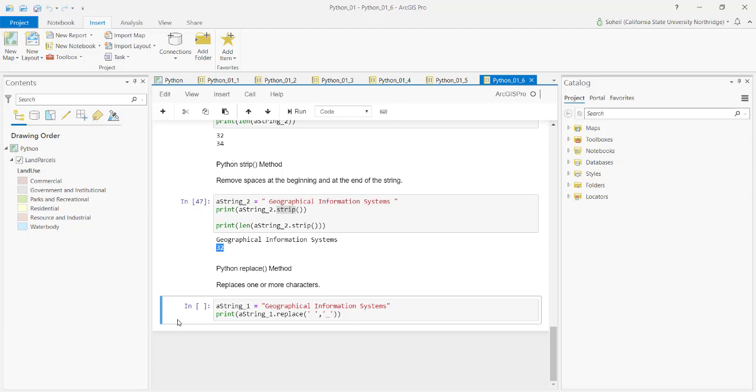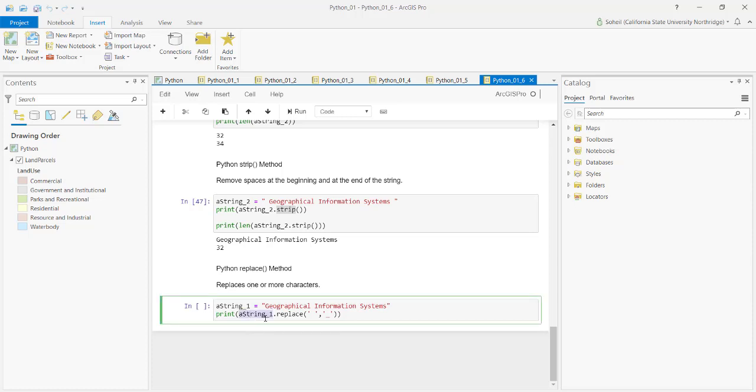We do this a lot in the model builder or in Python with GIS because we don't want to have, for example, a feature class with a space in its name, right? We grab the space and we change it with an underscore. Can we do that? Yes, there is a replace method of strings in Python.